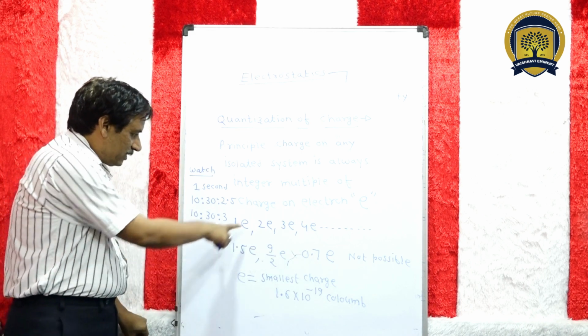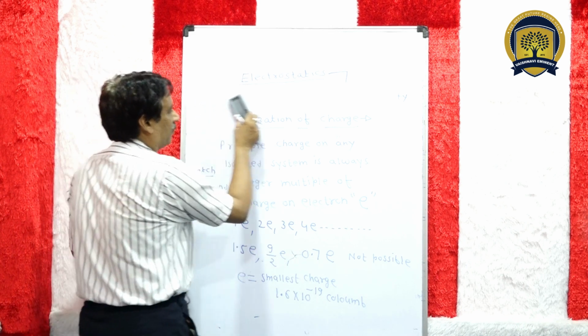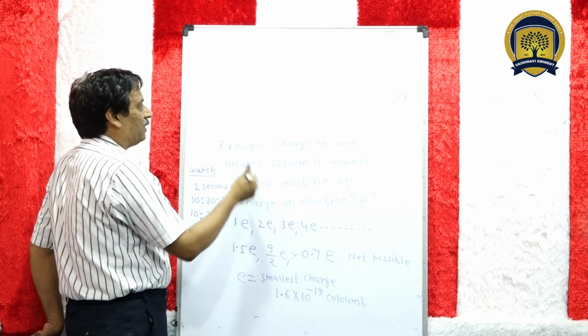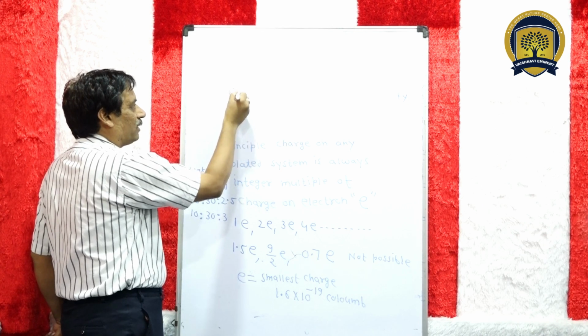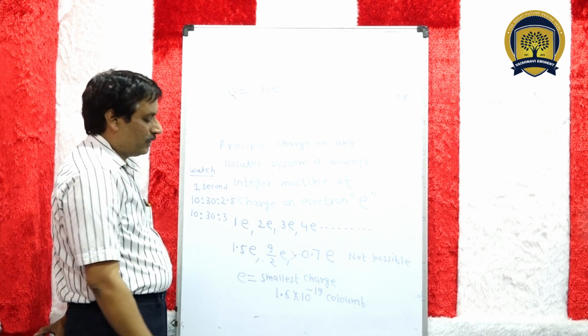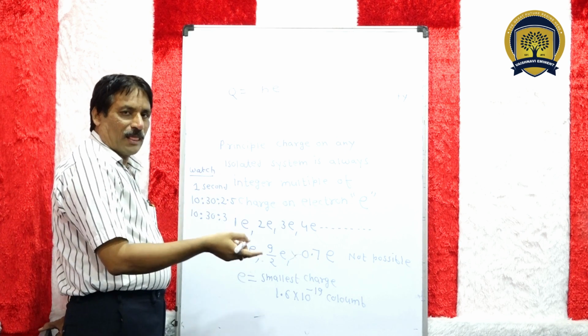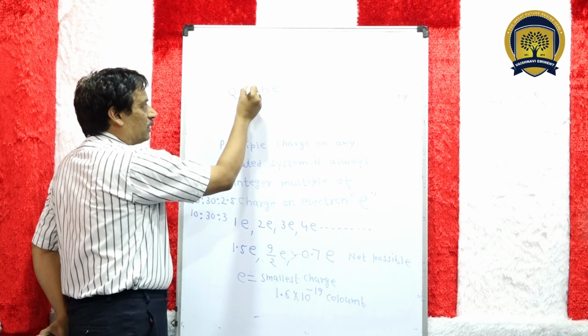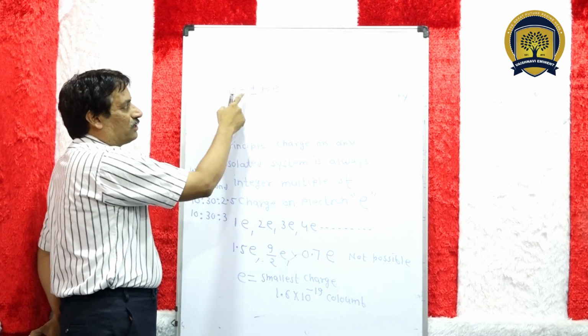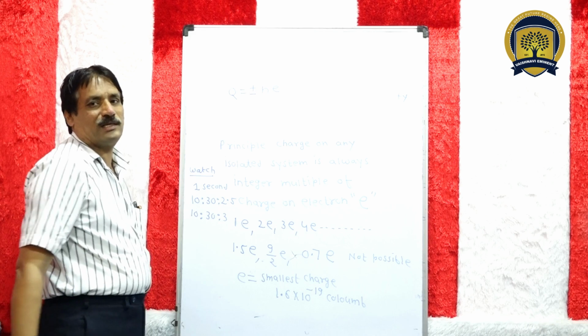Okay. So this can be written in a formula. So this can be written as Q equal to ne. And charge may be positive as well as negative, so this is Q equal to plus minus ne.